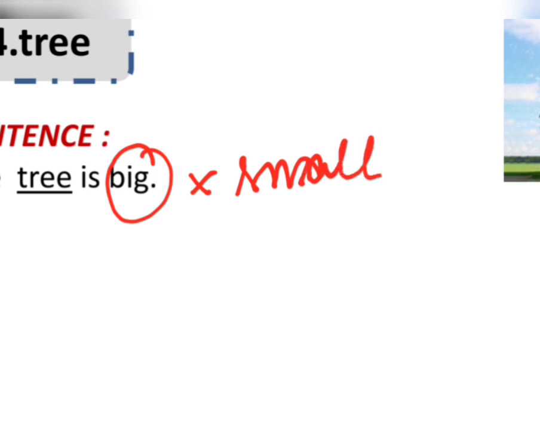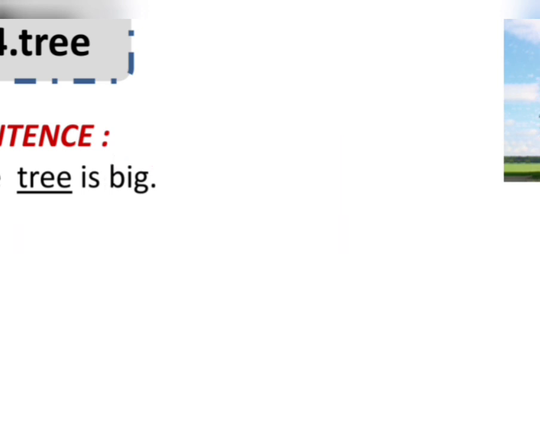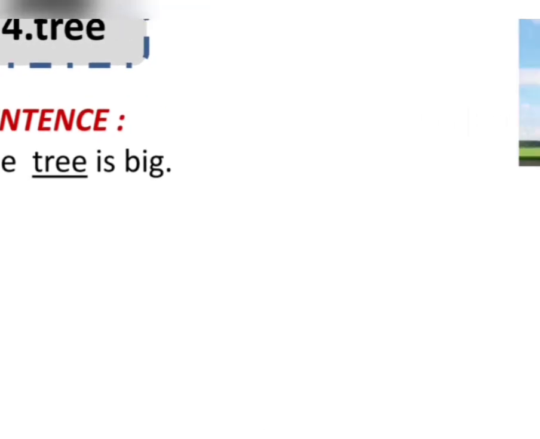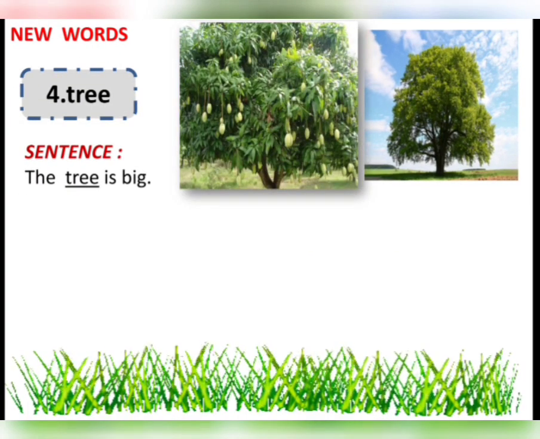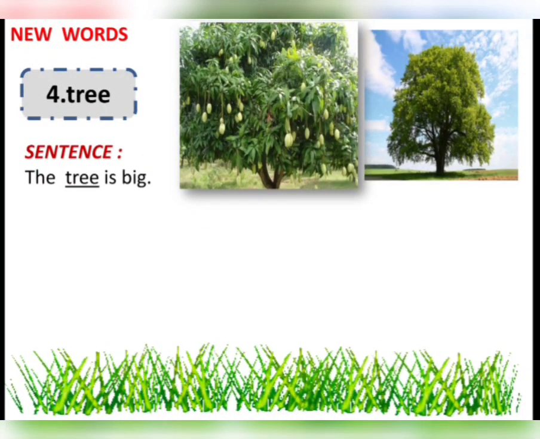So what can we write? What sentence can we make now? The tree is small. Lovely. We also learned the opposite of the word big. Very nice. Let us see what other picture we have here. We have got here a picture of another tree. But there are some fruits hanging from the tree. So what is this tree? Yes, this is a mango tree.